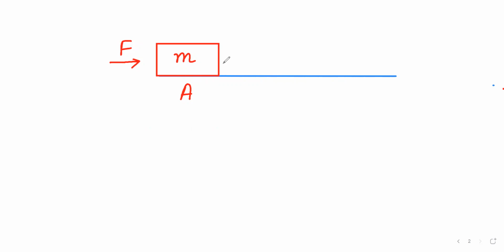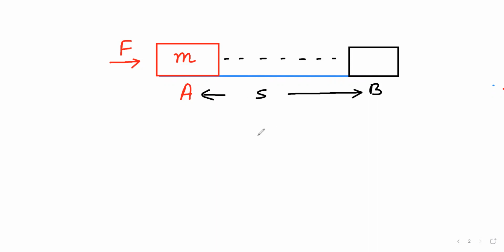When a force is applied, the body will get displaced from point A to point B. From here to here, the displacement of the body is considered as S. Initially the body was at rest, so the initial velocity is taken as u.